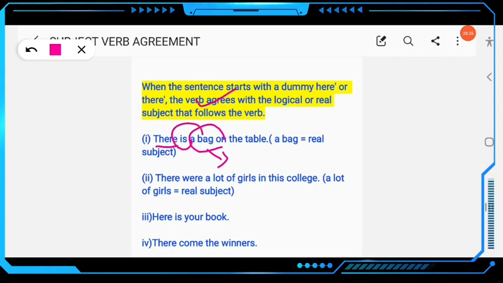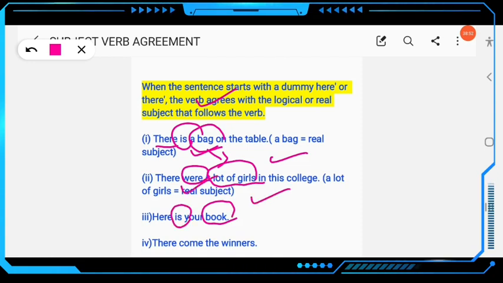Just look at another example. "There were a lot of girls": "a lot of girls" is plural, this is the real subject, and the verb must be plural, "there were", okay. "Here" dash "your book": this is singular, so the verb is "is", not "are". Then next, "there" dash "the winners": this is the real subject, so the verb must be plural, "there come the winners". Don't write or say "there comes the winners".